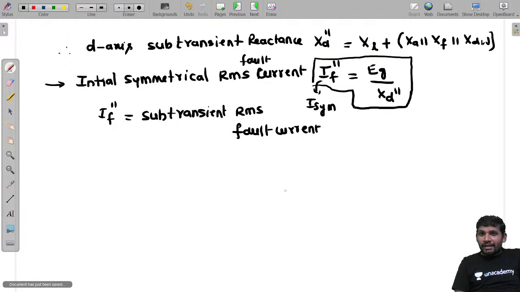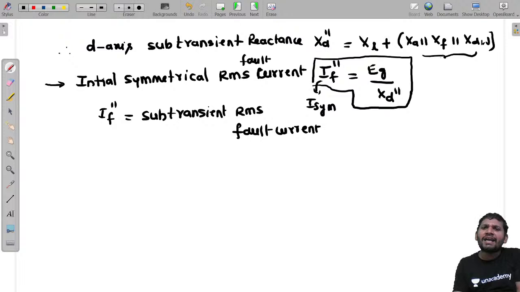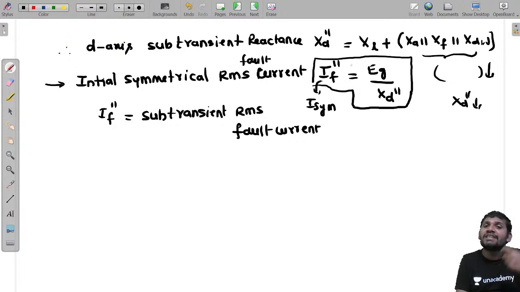This is XA in parallel with XF in parallel with XD double dash. What is the observation here, sir? If these are not present, it would be only XL plus XA. But these two reactances come in parallel with XA. In a parallel combination, the resultant reactance reduces. When this reduces, the XD double dash is also less. That means under subtransient condition, the reactance offered to the flow of current is less, so this subtransient fault current is very high.